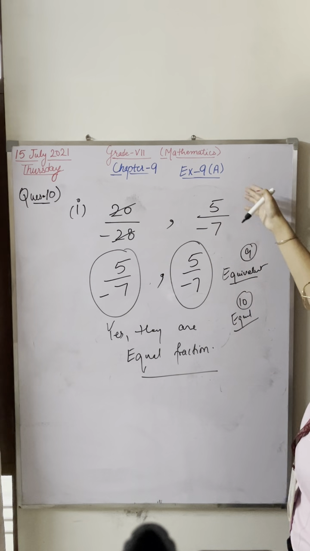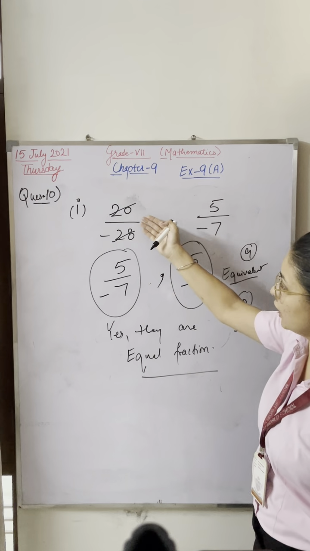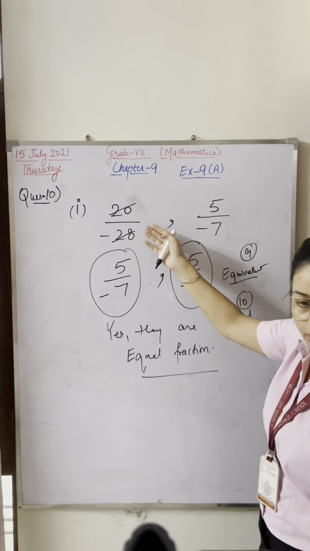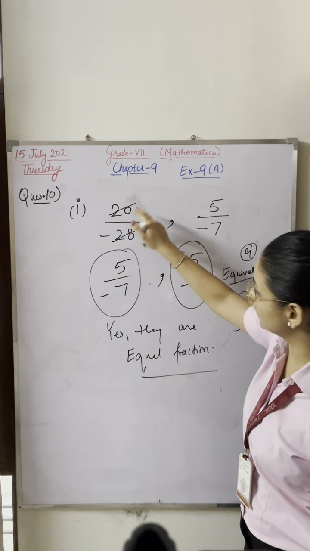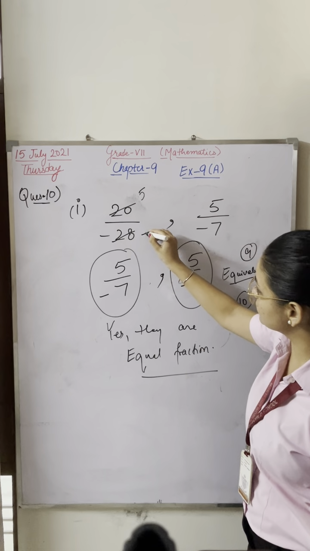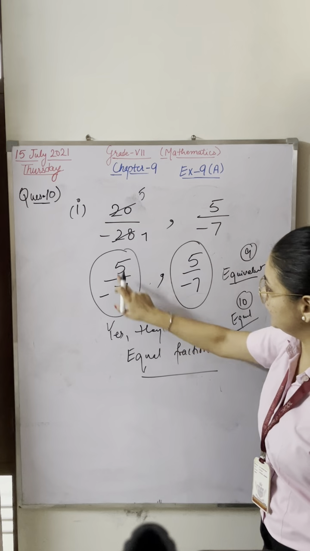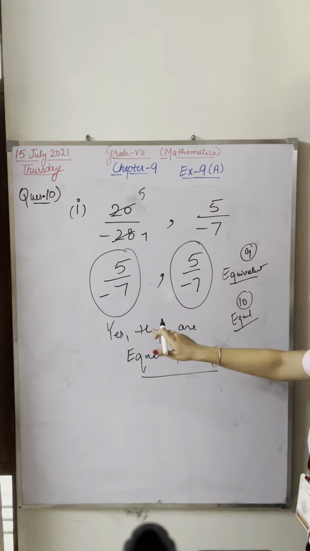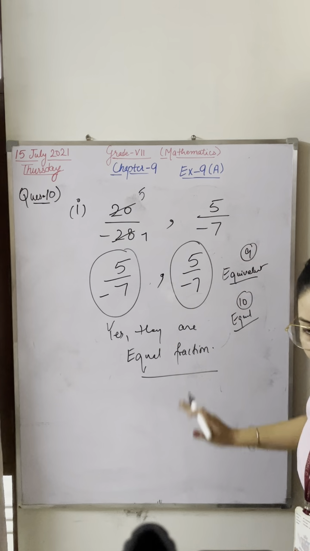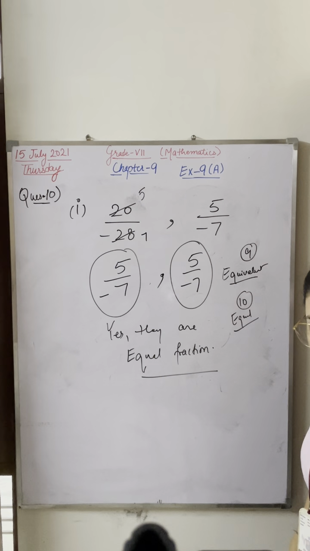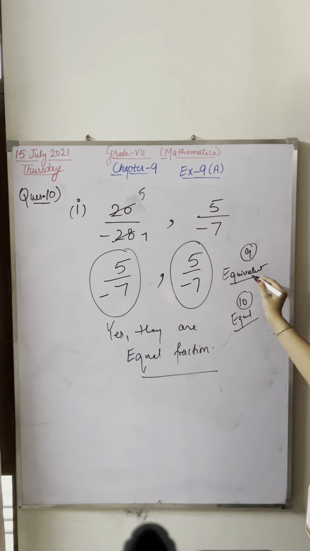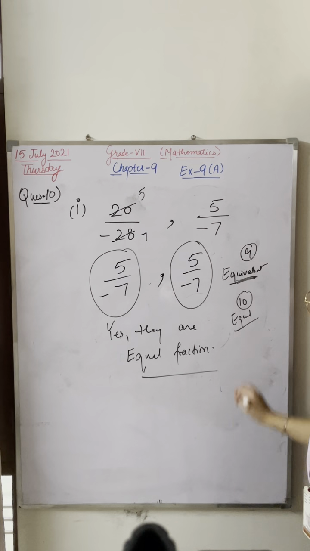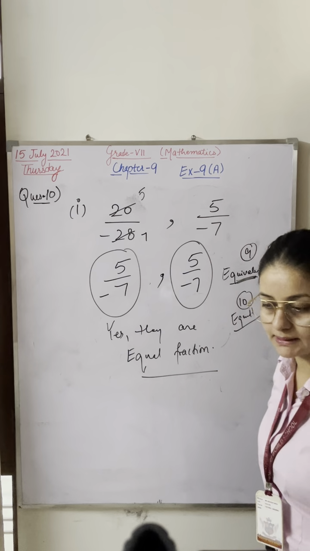This you can't cancel. This you can cancel. Just find out on which table you can cancel it. You can cancel this on table 4. 4 fives are 20 and 4 sevens are 28. So 5 upon minus 7 and here is 5 upon minus 7. Both are totally equal. The way you have done this, the same way you have to do question 9, equivalent, Anirudh. Question 9 equivalent is the same as this.